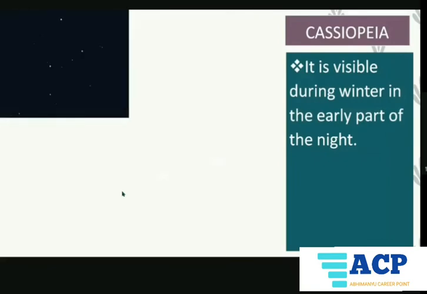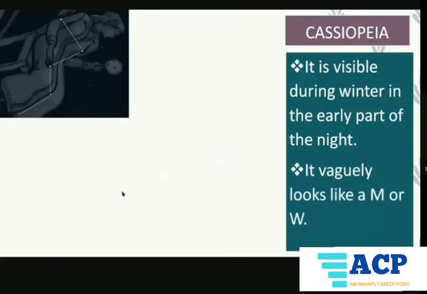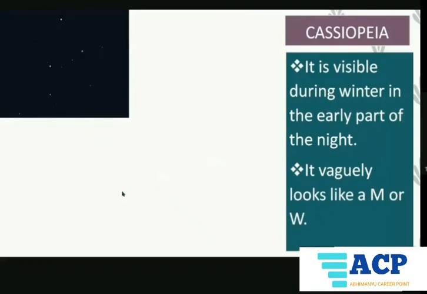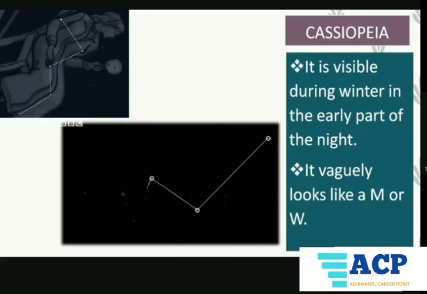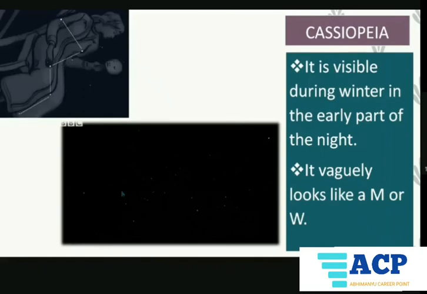Your next constellation is Cassiopeia. So let's tell you what the Cassiopeia constellation is. It is visible during winter in the early part of the night. This is Cassiopeia. Yes, you can see it vaguely looks like M or W. Cassiopeia actually was the name of a beautiful lady.